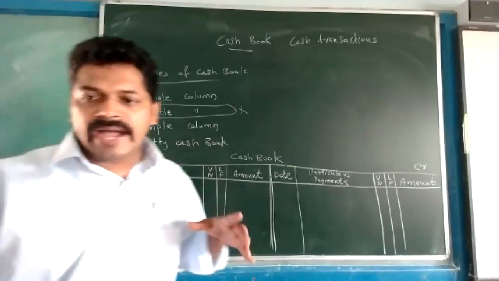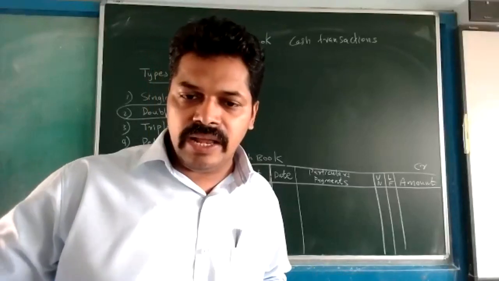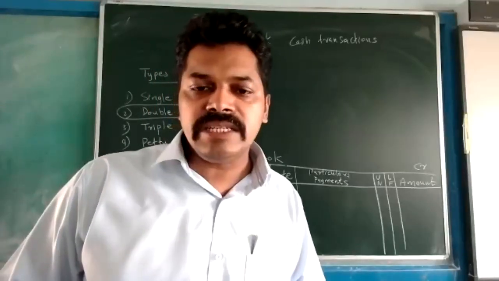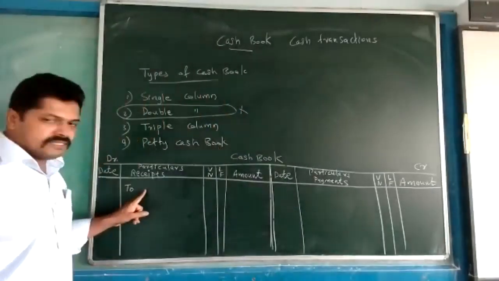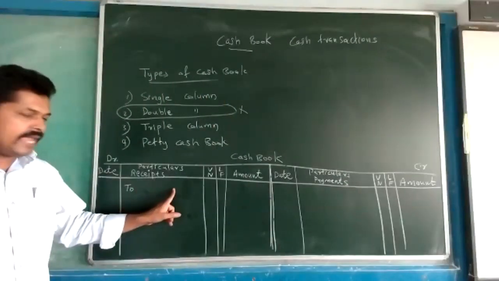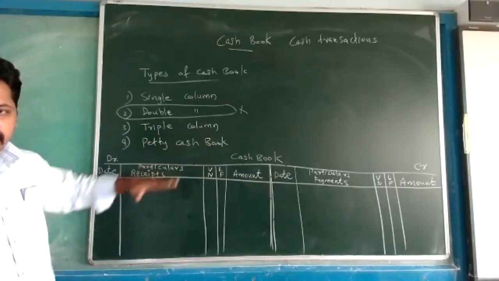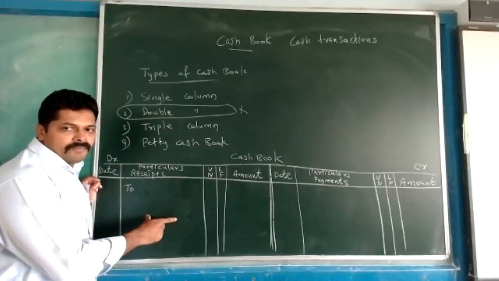For example, cash account debited to capital. When we are writing the journal entry in the journal, if the businessman contributed some money, the entry is cash account debited to capital. That "to capital" we are writing this side. After writing "to", we are writing capital. So whenever we received any money, the credit aspect we are writing here.